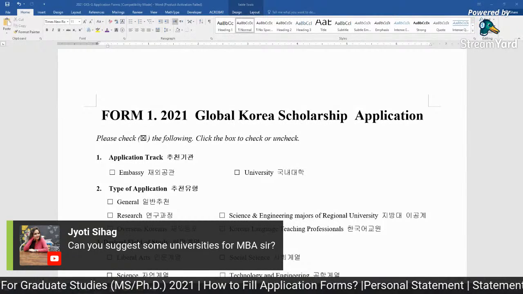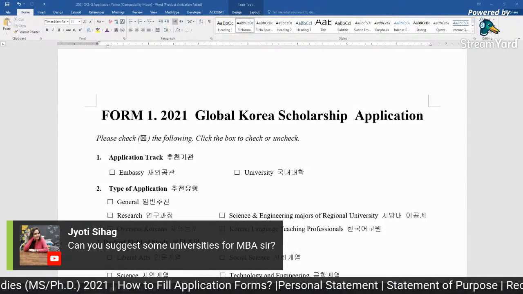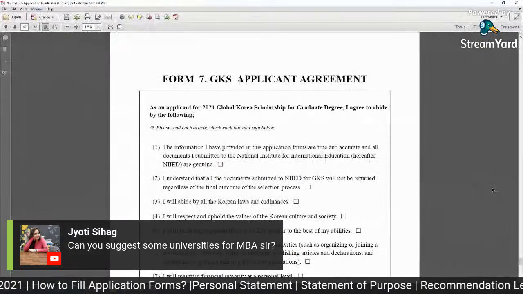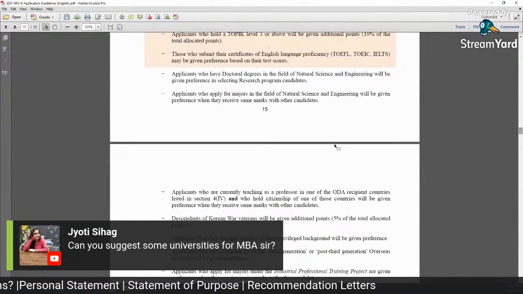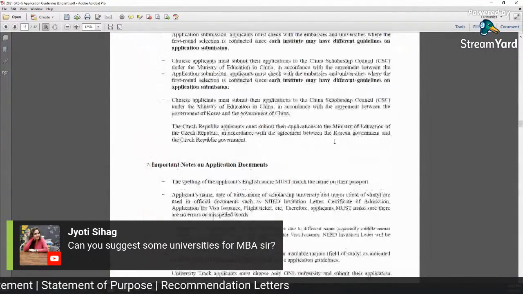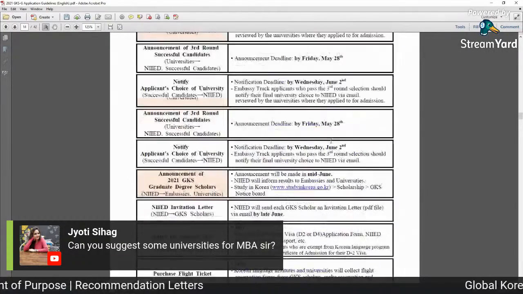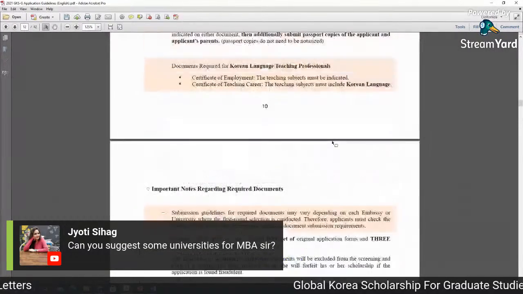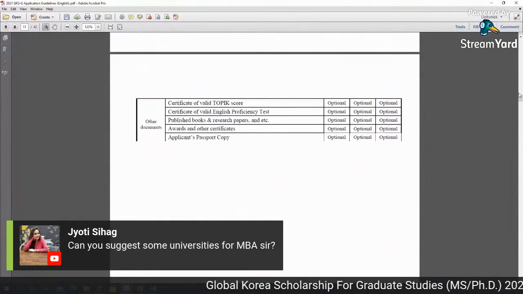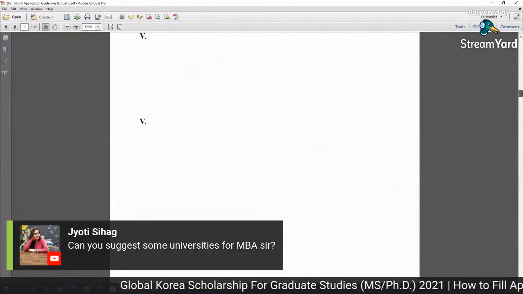Or one university is KDI. This is an institute actually. Yes, they offer an MBA program, but I'm not sure if they consider it for GKS, because not every department in each university is considered for the GKS program.